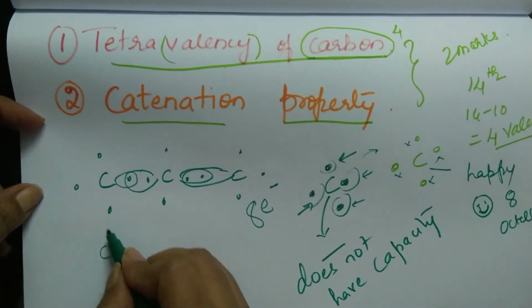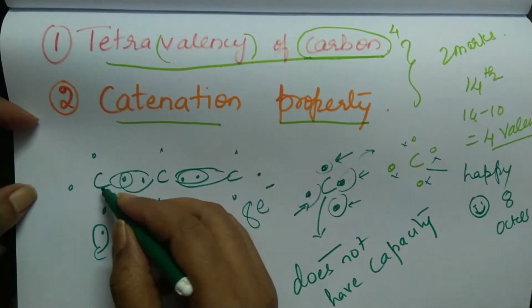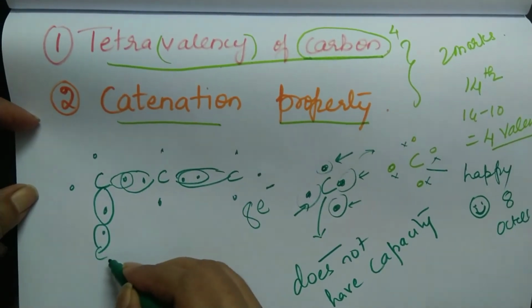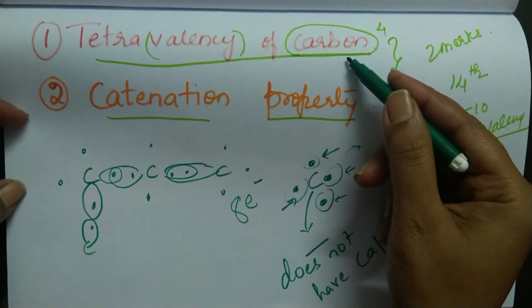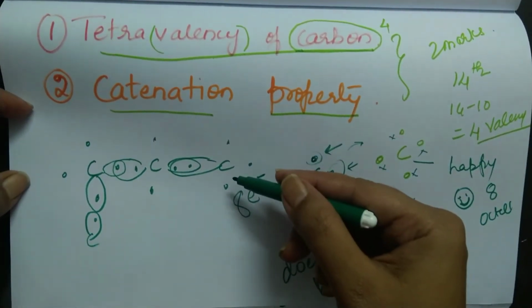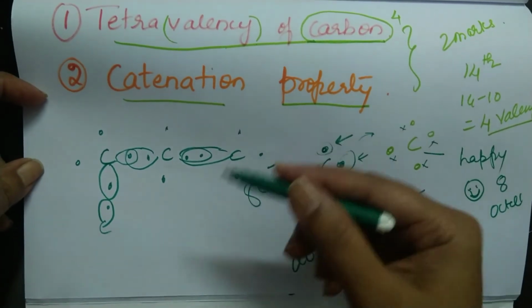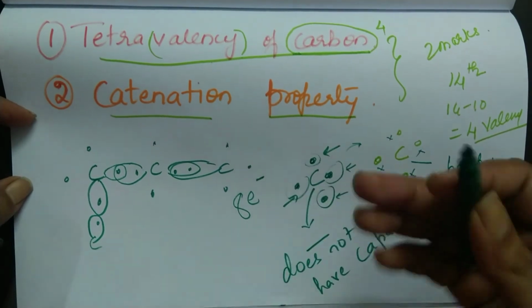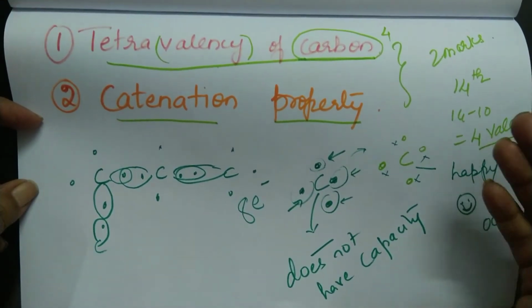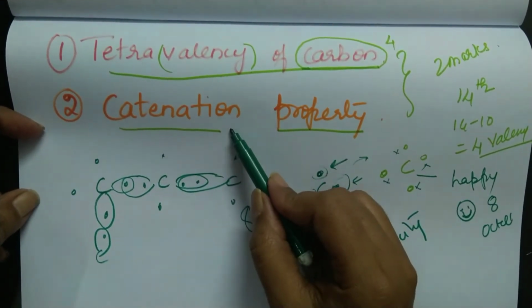So I have another carbon here. This carbon shares its electron with this carbon atom and the process continues. Because it is tetravalent, it is sharing its electrons. When it starts sharing its electrons with itself, it means with the same type of atoms, that leads to another property of carbon called catenation.